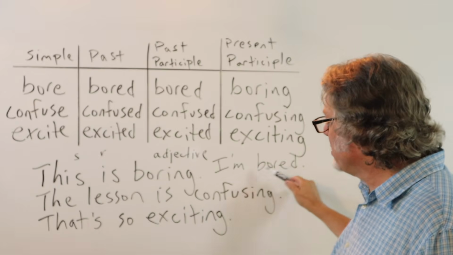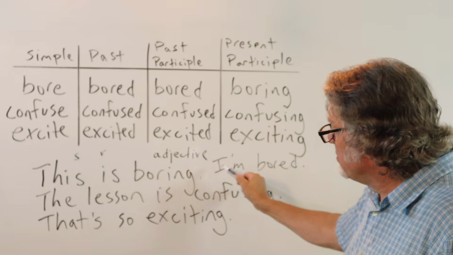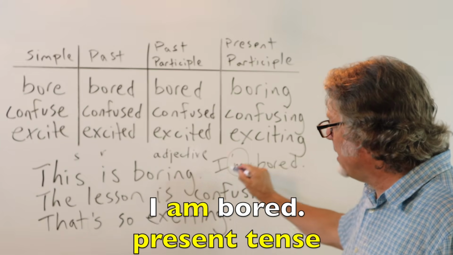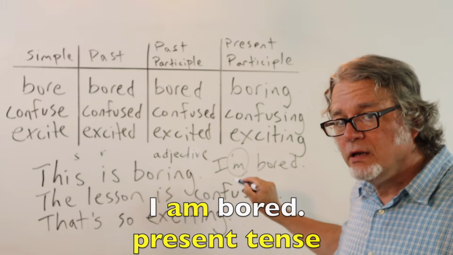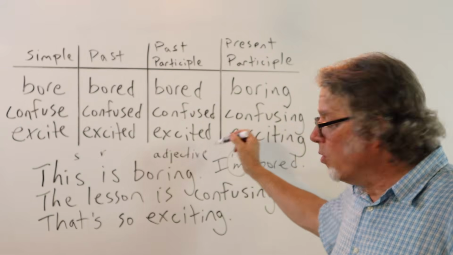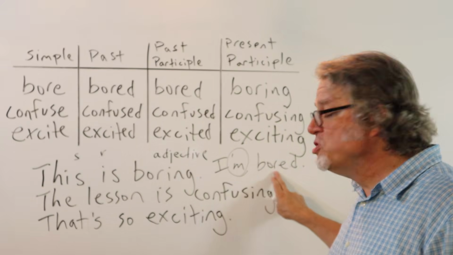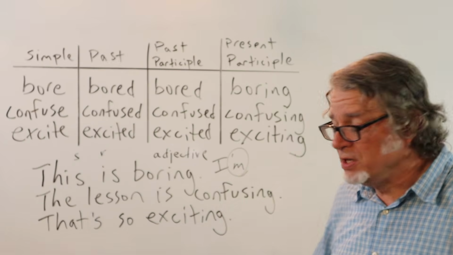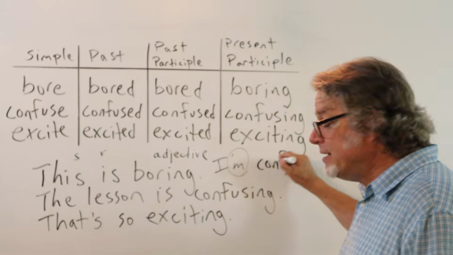This is the past participle describing the person. The sentence is in the present tense. I am bored. Not, I'm boring. Or, I'm confused. Not, I'm confusing, which is not impossible.